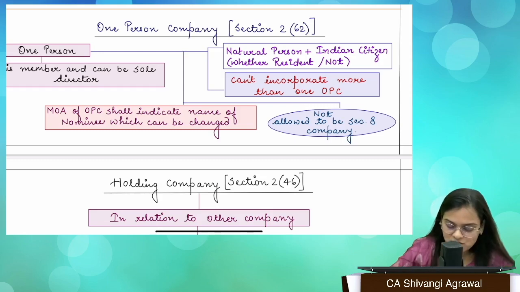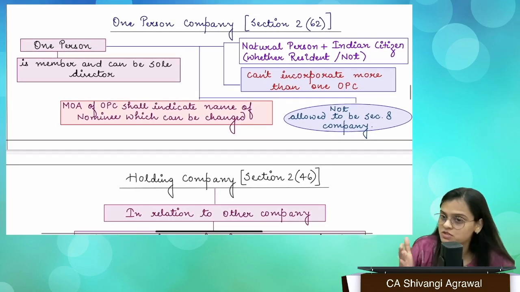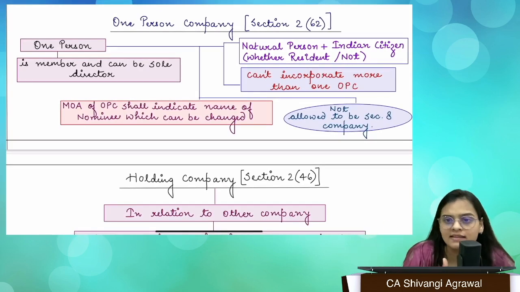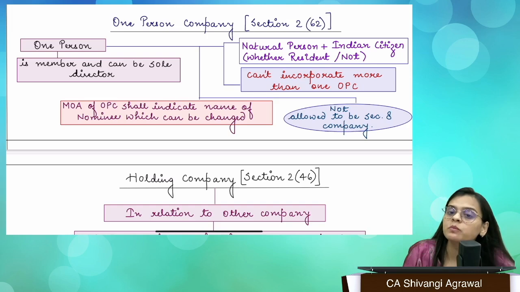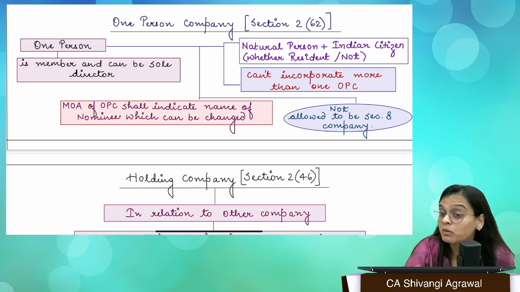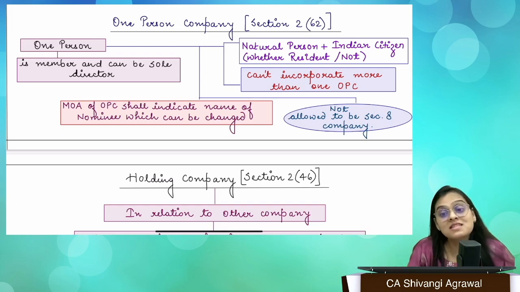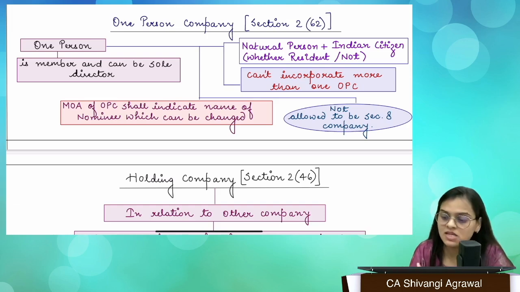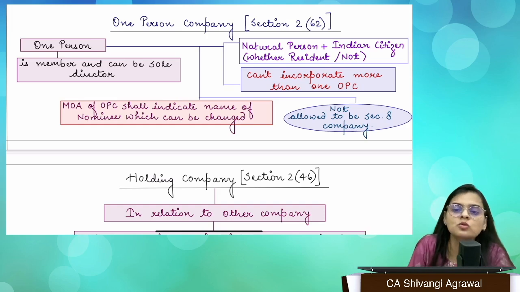Now OPC can be registered as a company, as a limited company, limited by shares or limited by guarantee, right? But OPC will always be a private company. It cannot be a public company. So OPC is a type of private company with some special features. What are the special features? There is just one member in the company. So there are very high chances that this one member may become incapable to enter into a contract or may die. So what will happen? All the shares get transmitted to the legal heir, but still there will be a problem to run the company because he is the sole person, and in most cases he is the sole director. Okay, so what happens? There could be a problem.